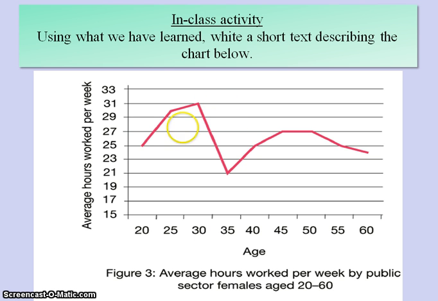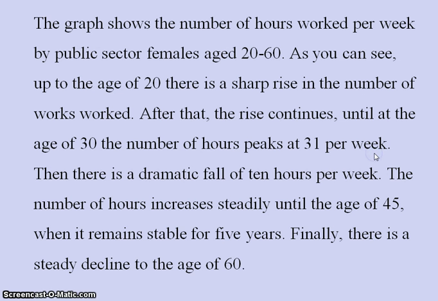There is then a dramatic fall, there we go, a dramatic fall of 10 hours per week. The number of hours increases steadily, here it is, until the age of 45, when it remains stable for 5 years. Finally, there is a steady decline to the age of 60. And that's more or less it, just practicing what we have learned in the last 1 to 2 weeks.